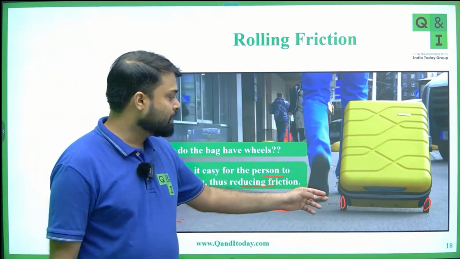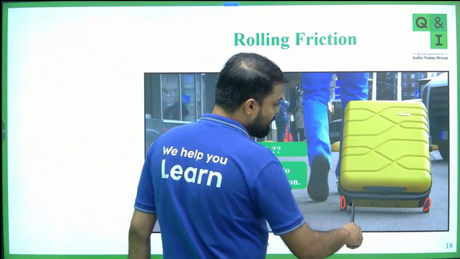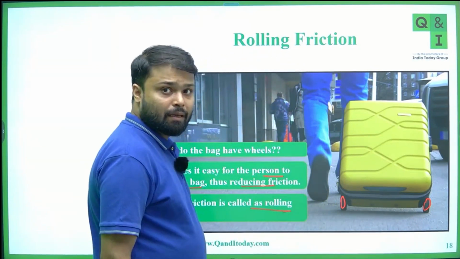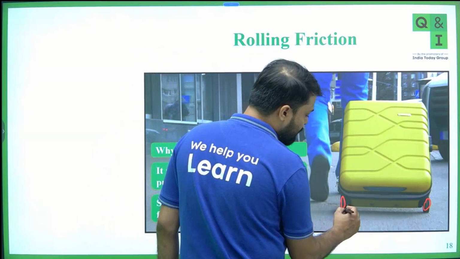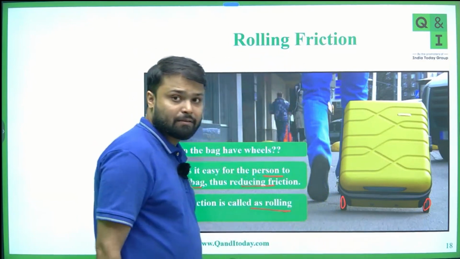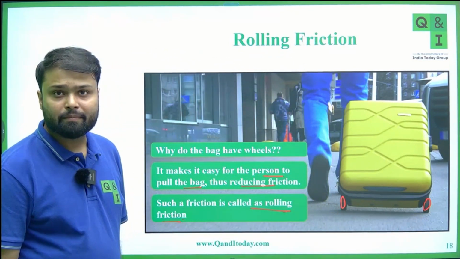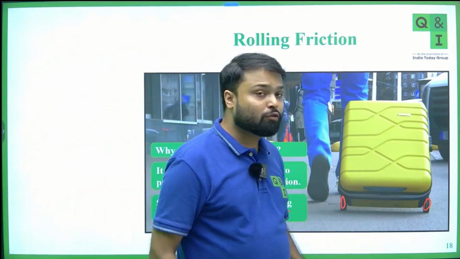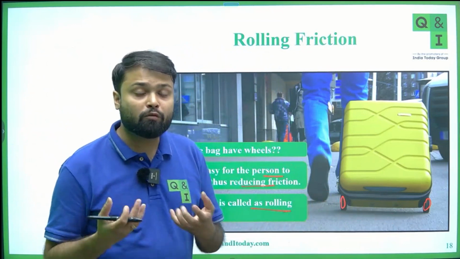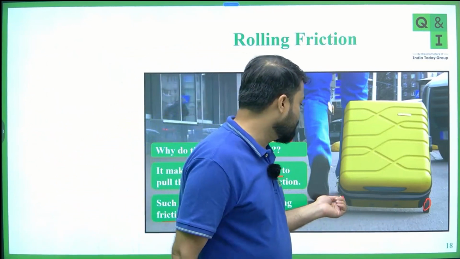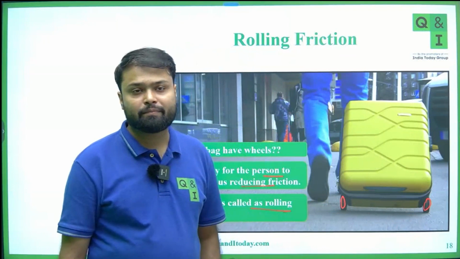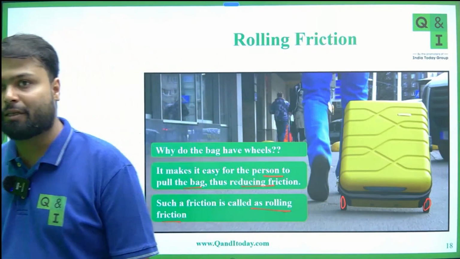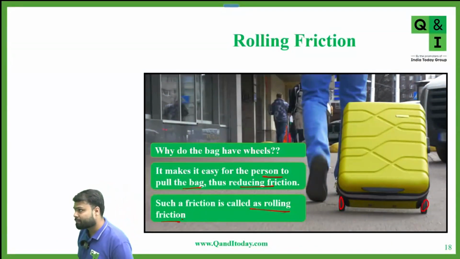If there are no wheels, can we say this is the area in contact with the surface? Yes, sir. Now, as there is a wheel, there is less area in contact with the surface. So can you feel that if there are no wheels, the force required by you to move the bag is more as compared to the force when there are wheels? Yes, sir. That's why the wheels are reducing the friction.